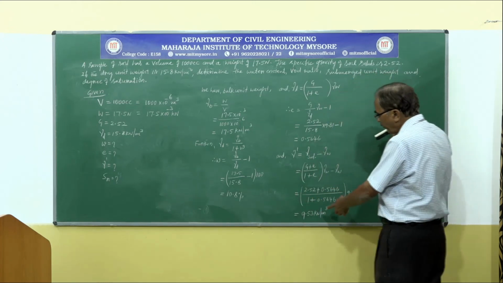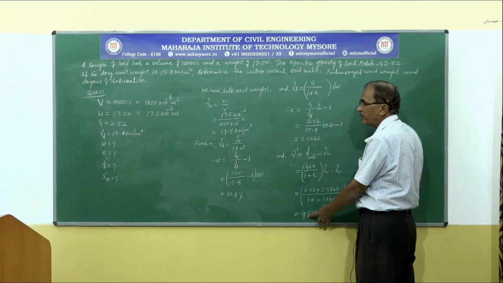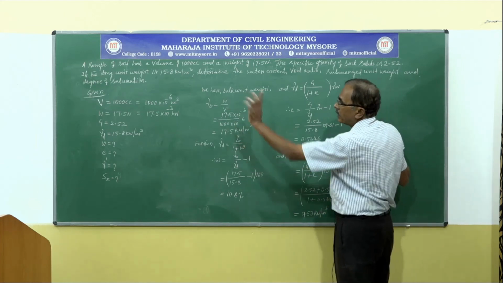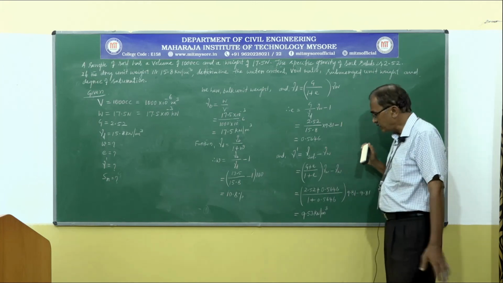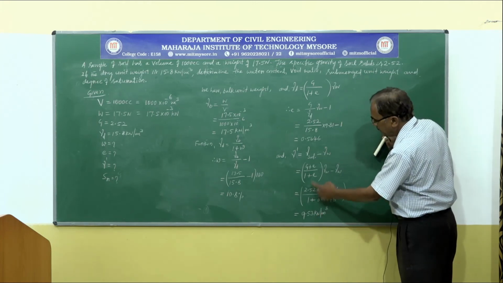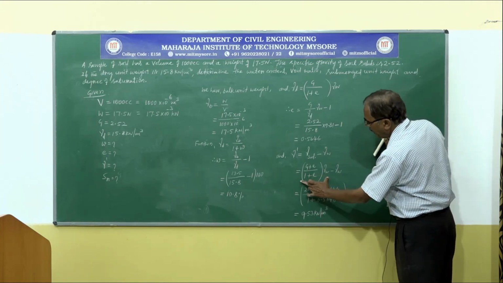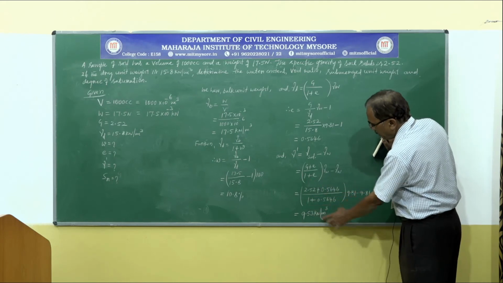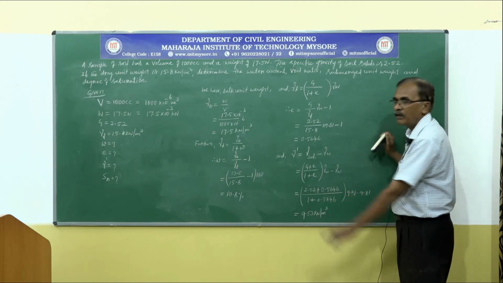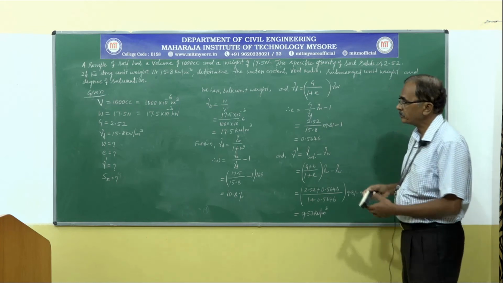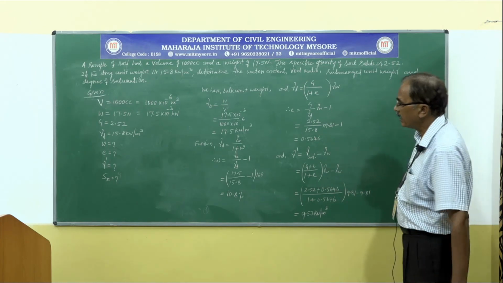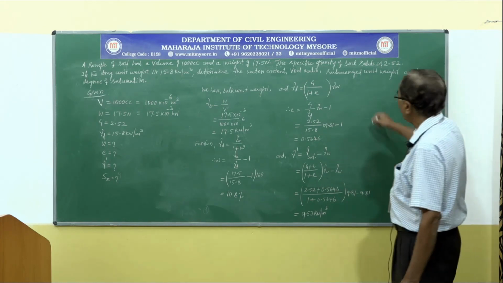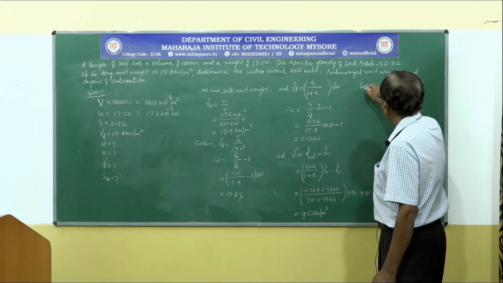Now we can see the value of the submerged unit weight. It is very much less than the bulk unit weight and dry unit weight, and it's also less than the saturated unit weight. If you separately calculate the saturated unit weight, it works out to be 2 times this submerged unit weight. Lastly, it is asked to calculate the degree of saturation.